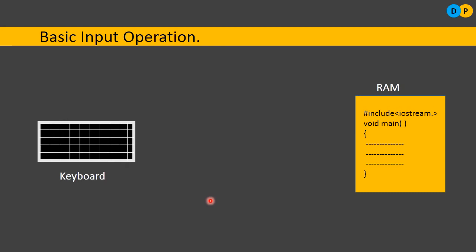So what happens here? The information from the keyboard is moved to the program present in the RAM. How is the information moved? The information is moved in terms of a stream. So data from the keyboard is moved as a stream to the program. Which particular operation are we performing here? We are performing the input operation. That's why this particular stream is referred to as the input stream.